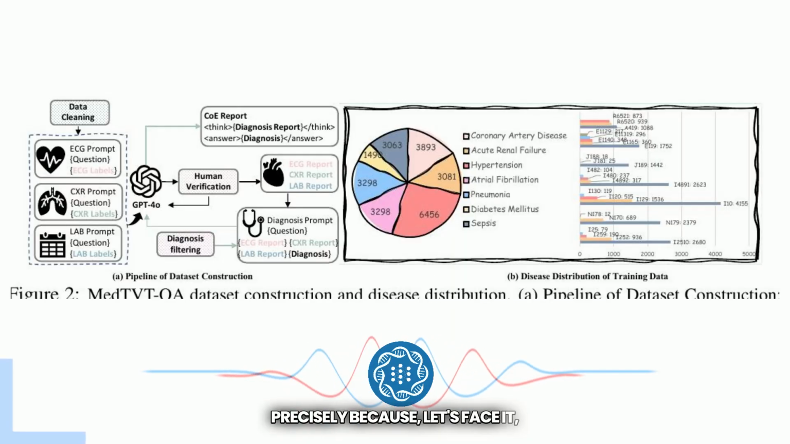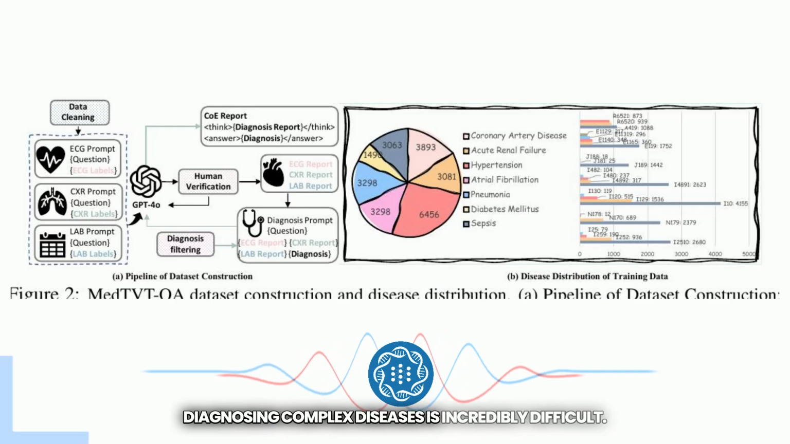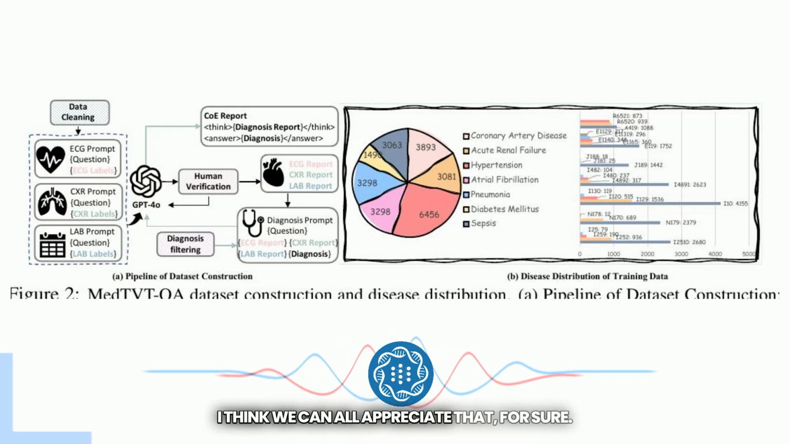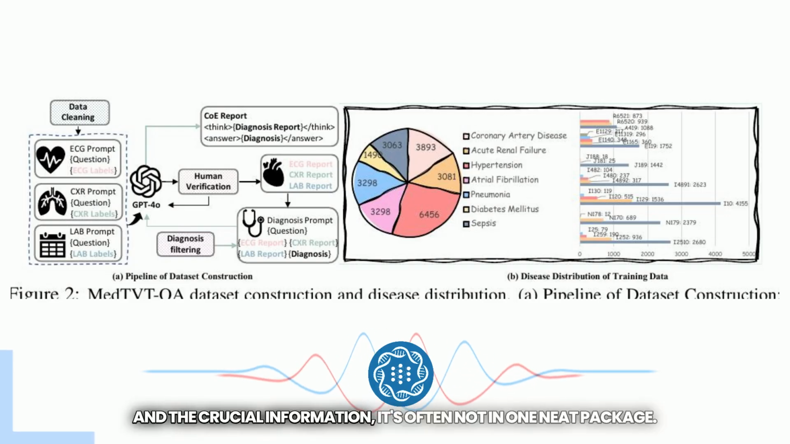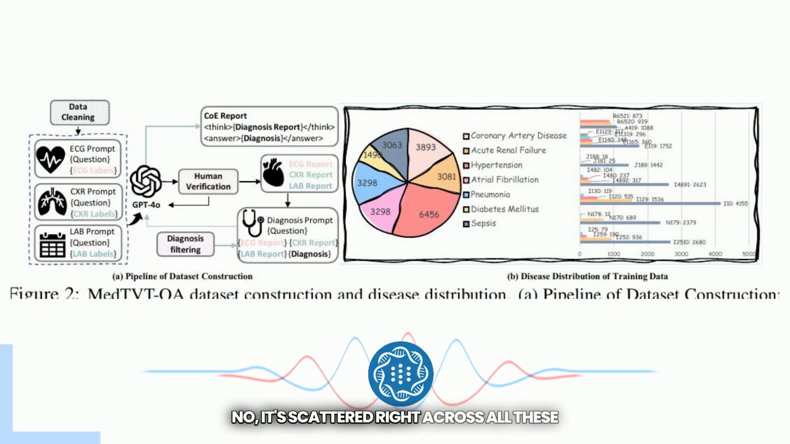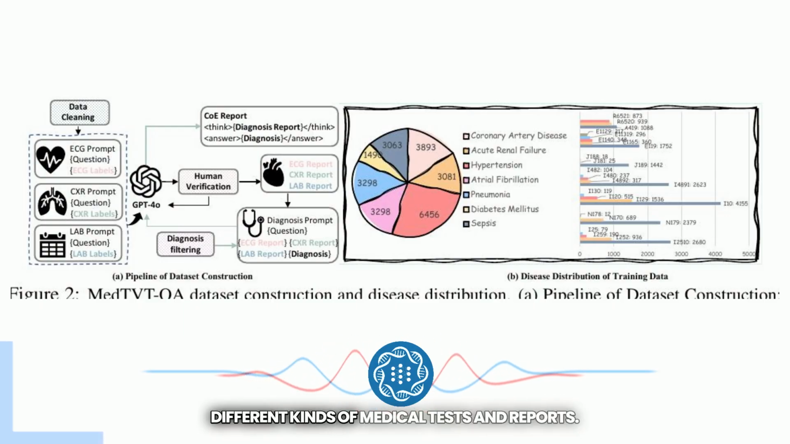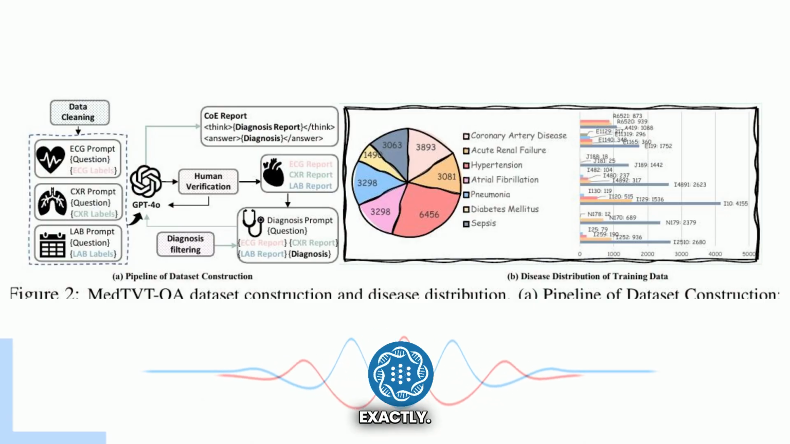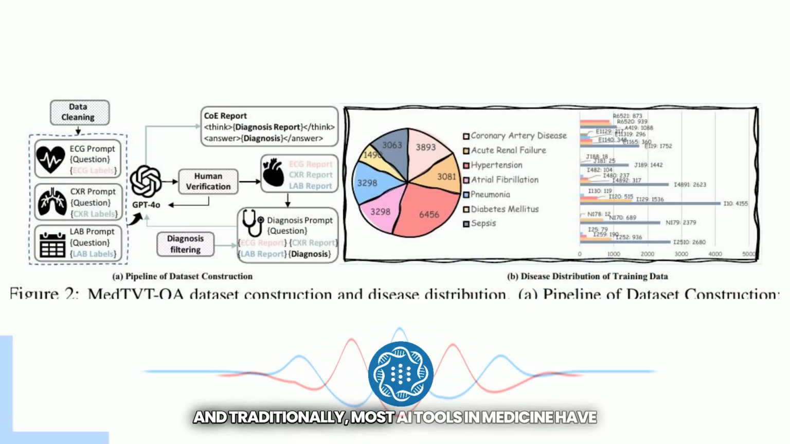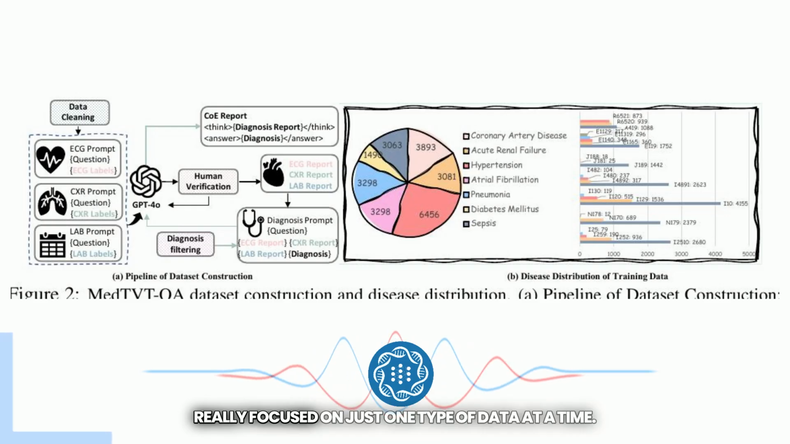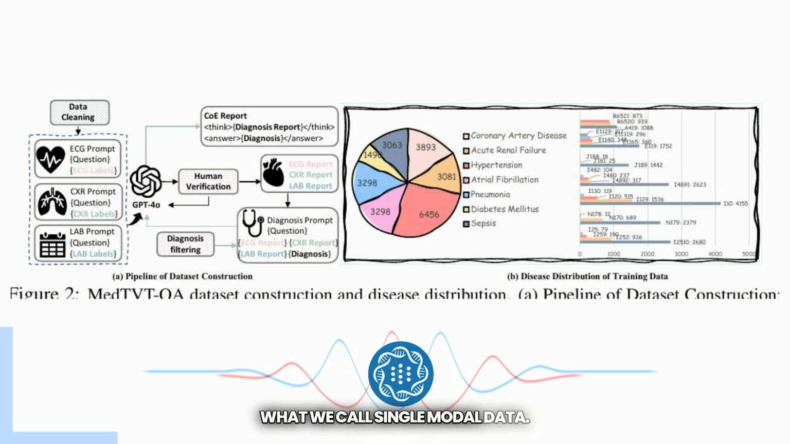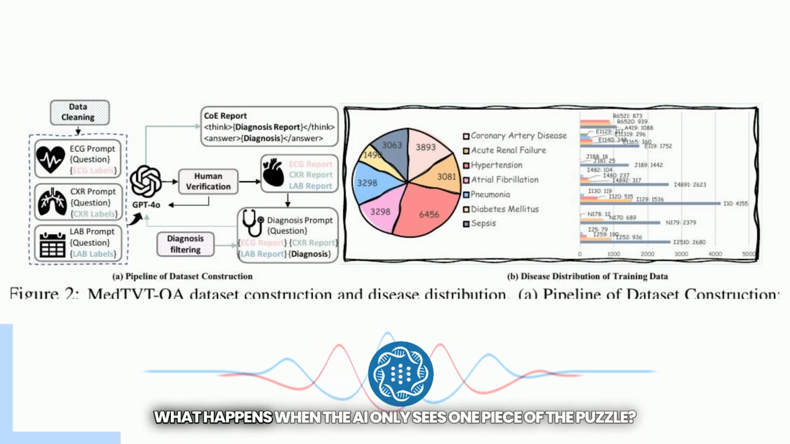Precisely. Because, let's face it, diagnosing complex diseases is incredibly difficult. I think we can all appreciate that. And the crucial information is often not in one neat package. It's scattered across all these different kinds of medical tests and reports. Exactly. And traditionally, most AI tools in medicine have really focused on just one type of data at a time, what we call single modal data. So what's the problem there? What happens when the AI only sees one piece of the puzzle?